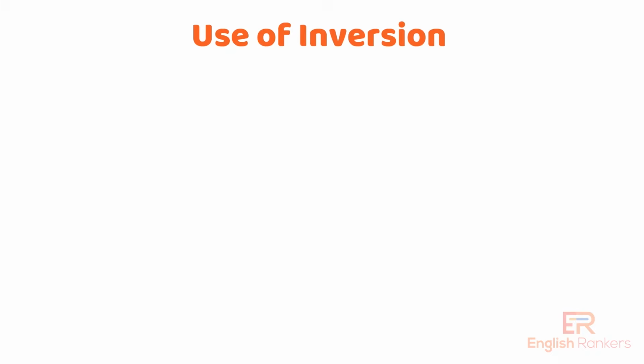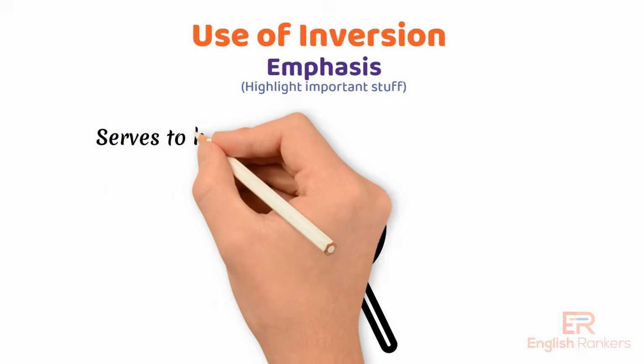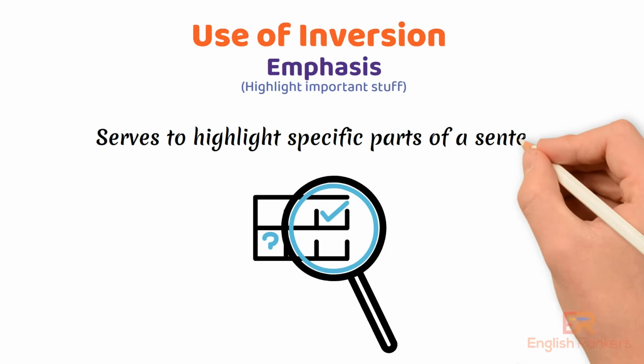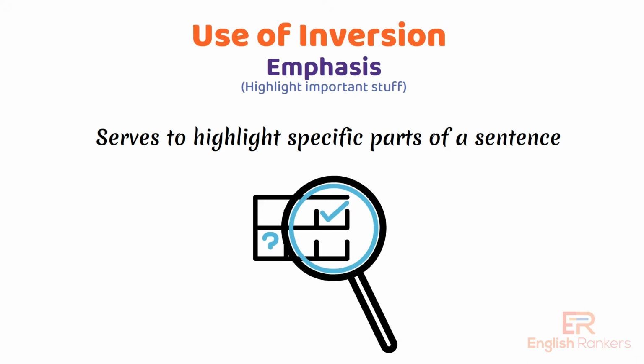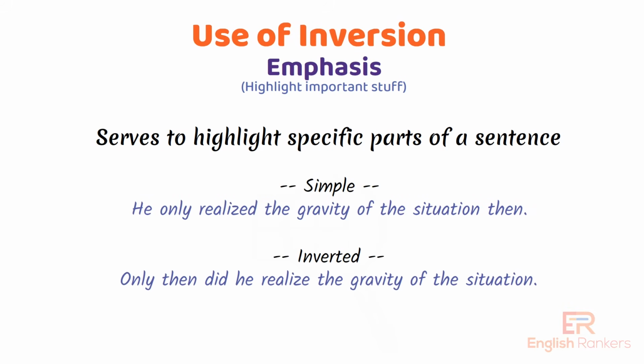Let's delve deeper into the concept. Emphasis. Inversion serves to highlight specific parts of a sentence. When we reverse the usual order of words, it makes particular details more noticeable and significant. Example: only then did he realize the gravity of the situation.